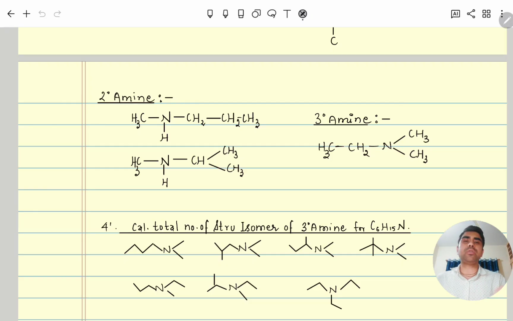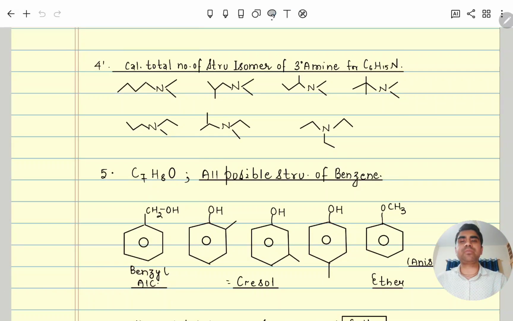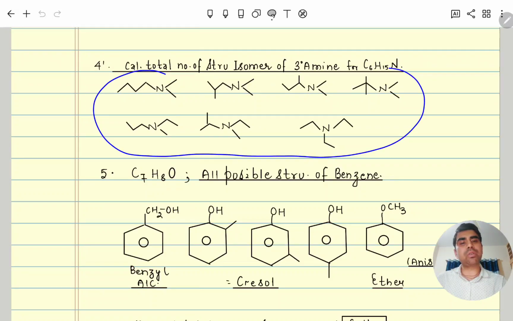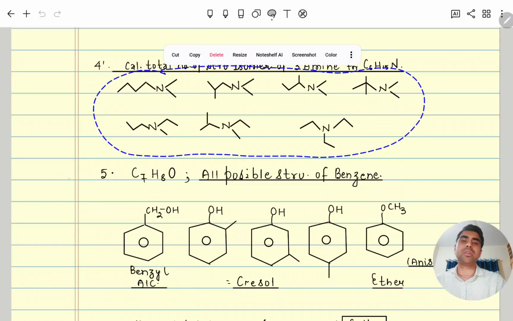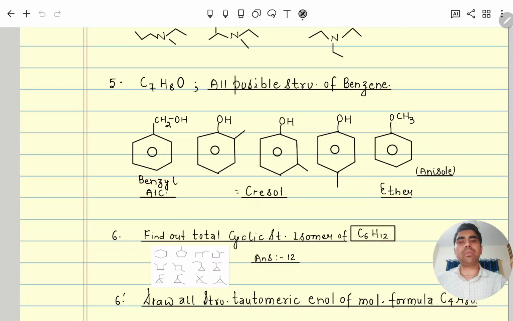So total 8 isomers. Similarly, you can calculate the total number of structural isomers of 3 degree amine with this formula. So try by yourself and then match the answer. There is no rocket science, you just have to draw all possibilities. Sometimes 1 or 2 may be missing, but if you do sufficient practice, then you will get the answer. So all these you can do by yourself.